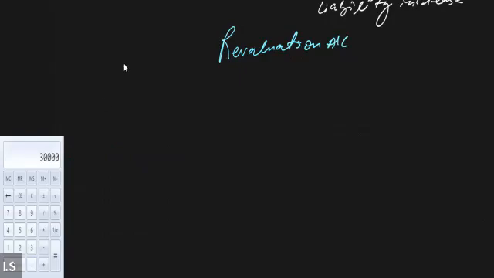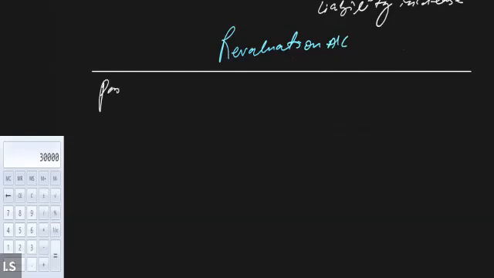So what do we show under the revaluation account? We just show the increase or decrease in the value of the assets and liabilities. Let me show you how it is prepared. This is the format that I'm going to draw. This is the format of the revaluation account. On the left hand side, we have particulars, amount. This is the debit side of the account.